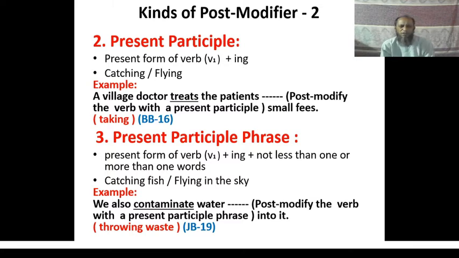The use of present participle phrase is as follows. Look at the example.